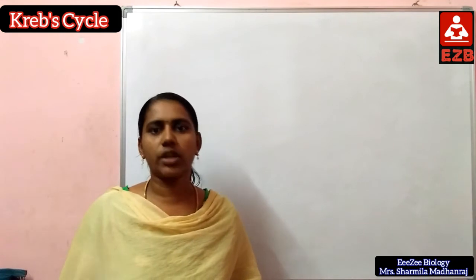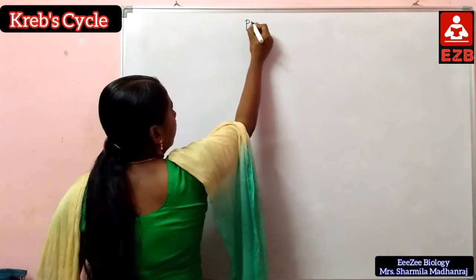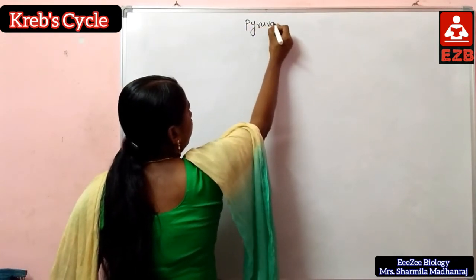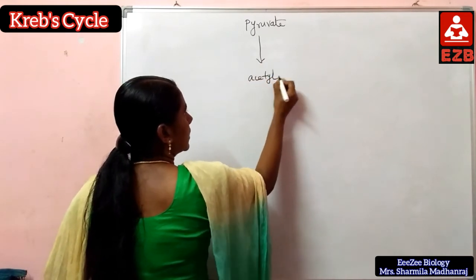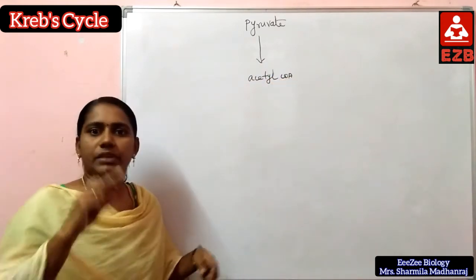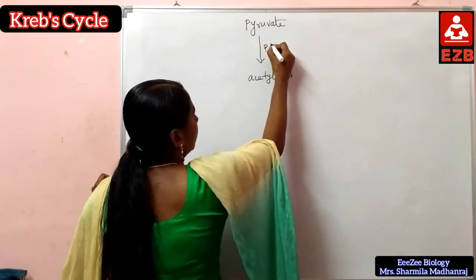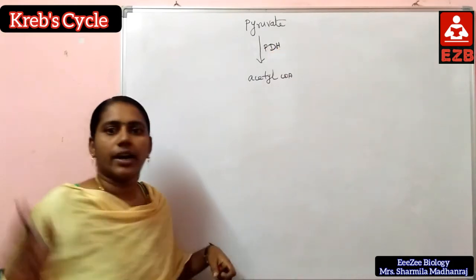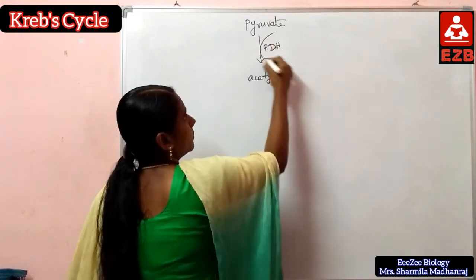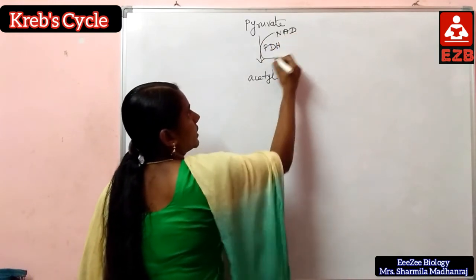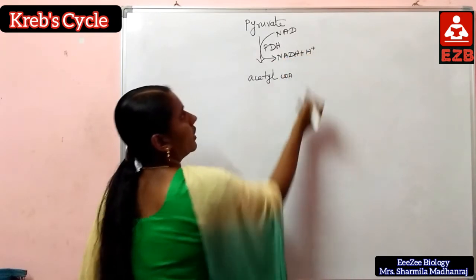In the link reaction, pyruvate is converted to acetyl-CoA with the help of the pyruvate dehydrogenase enzyme. Here, NAD is converted to NADH plus hydrogen ions.